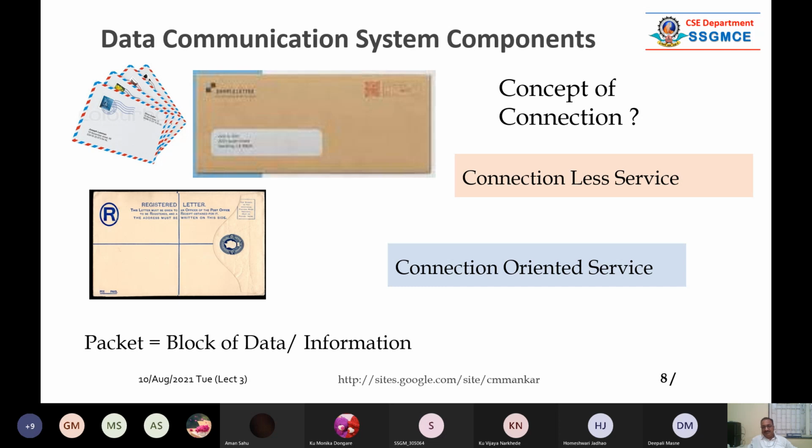So there are 2 types of basic services, because we are learning only circuit switch network. We are not talking about the packet switching network. That is, internet is a packet switching mechanism. We are not talking about the circuit switch mechanism. So ordinary telephone is one of the examples of the circuit switch mechanism. Meaning landline telephone like this. So this is an example of actual circuit switching.